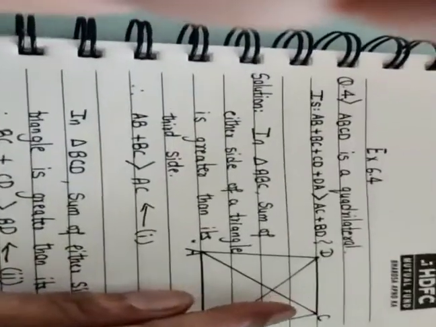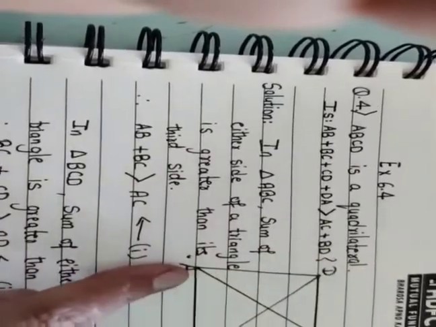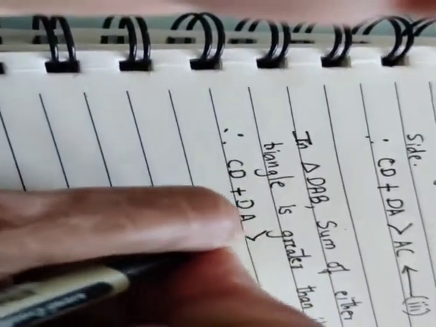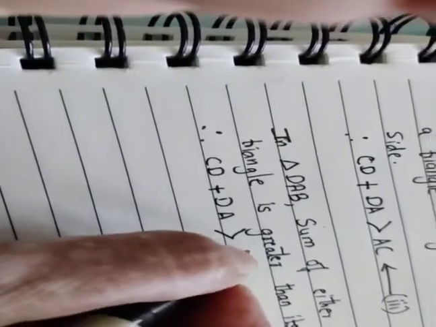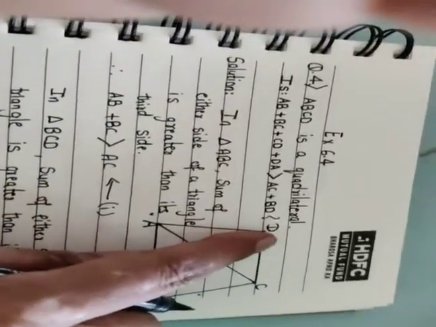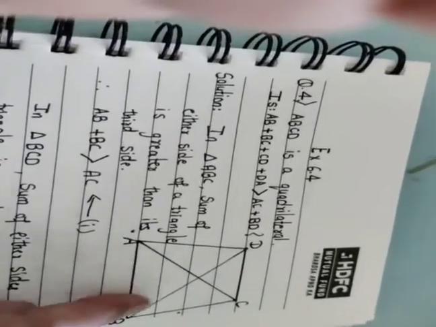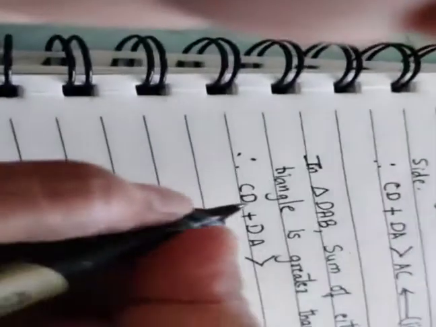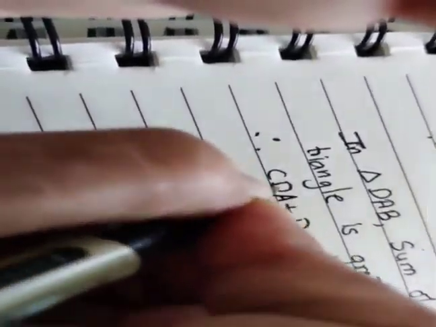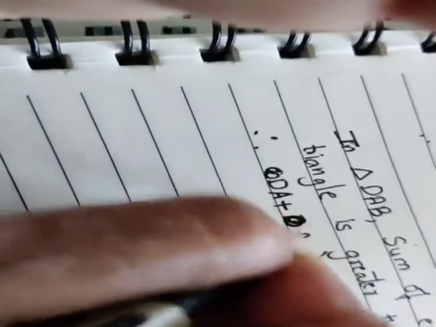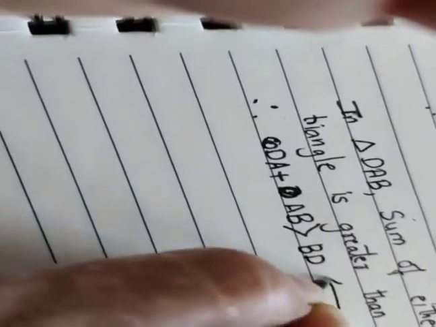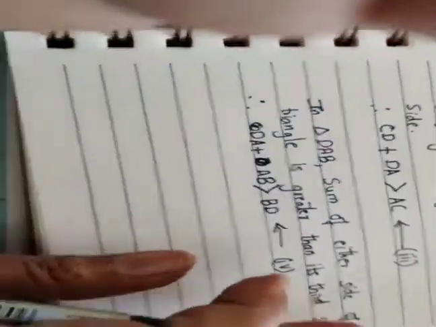Therefore, we are in this triangle, so we are taking DA plus AB, which is greater than BD. This is your fourth equation.